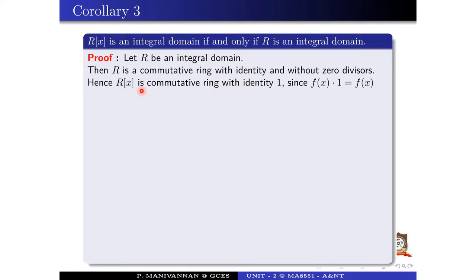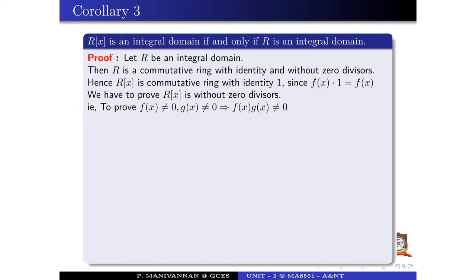In the previous result, we proved that if R is a commutative ring with identity, then R of x is a commutative ring with identity. Since f of x into 1 equals f of x, we have to prove R of x is without zero divisors. Integral domain means R is without zero divisors, which implies R of x is without zero divisors. We have to prove that for two non-zero polynomials f of x not equal to 0, g of x not equal to 0, f of x g of x is not equal to 0.